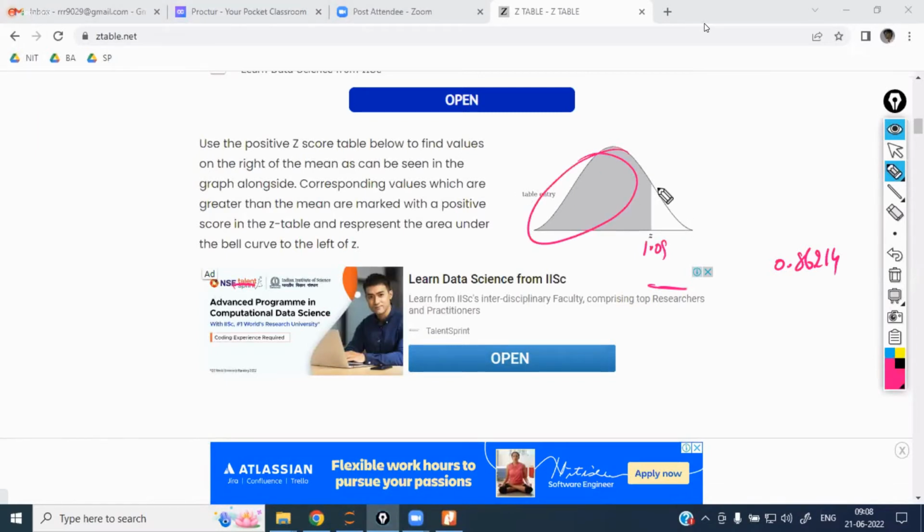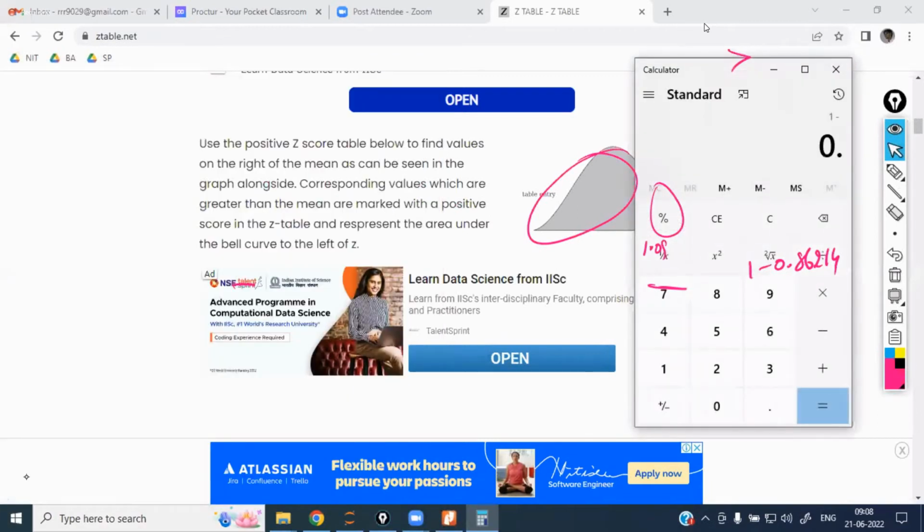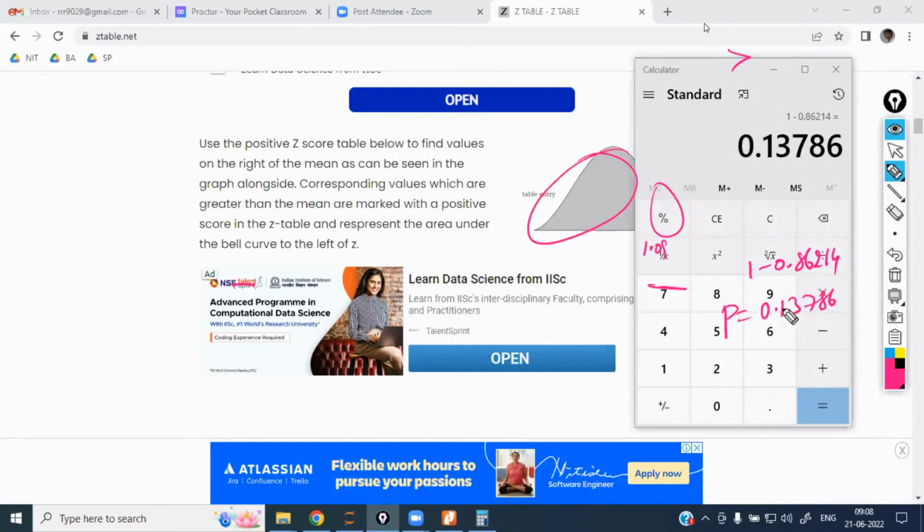But I want the right side value. Why do I want the right side value? Because in my alternate hypothesis, the greater than symbol is there. Greater than symbol means right tail test, so you want to calculate the right side value. So 1 minus 0.86214, which is 0.13786. Now this is your p value.